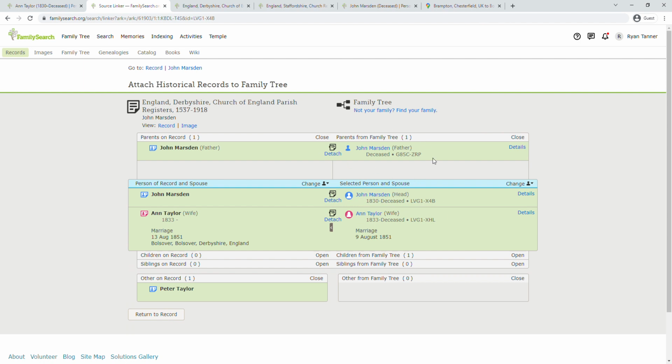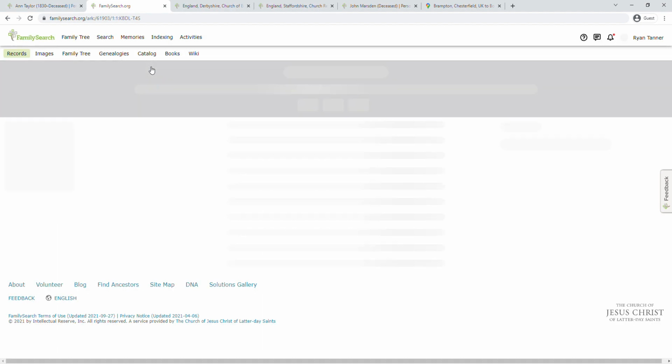So when we get more information, if we find out that John Marsden with his son, John Marsden, was already in the system, then we can merge this John Marsden with the other John Marsdens, so we don't have duplicate records.